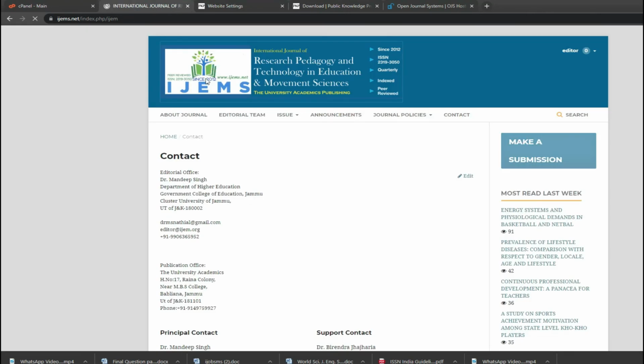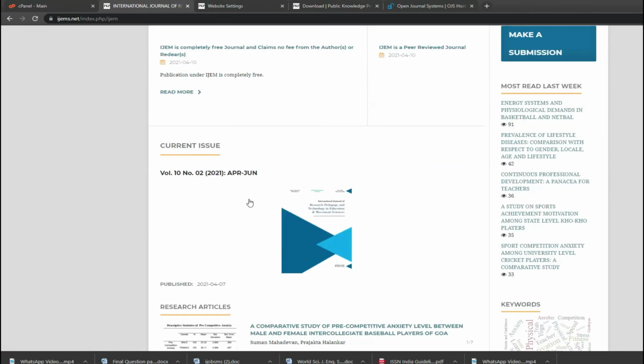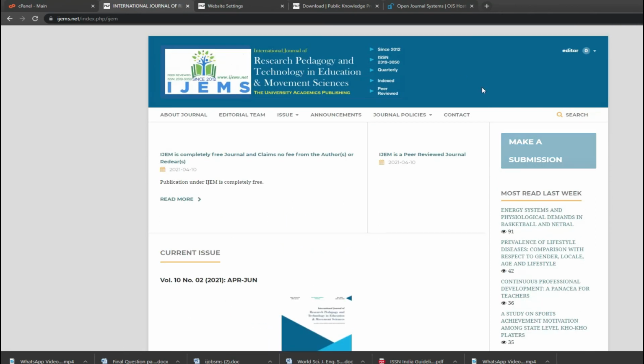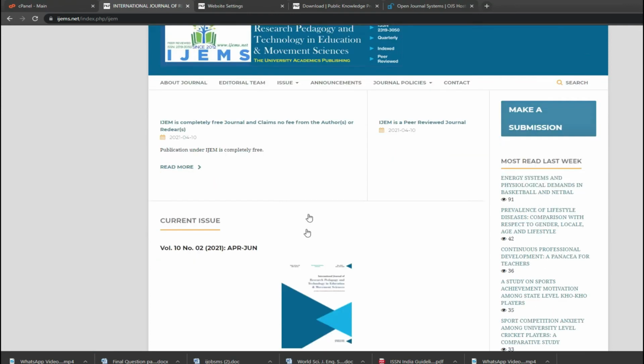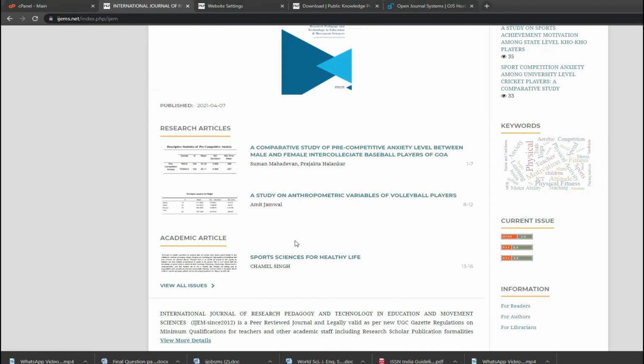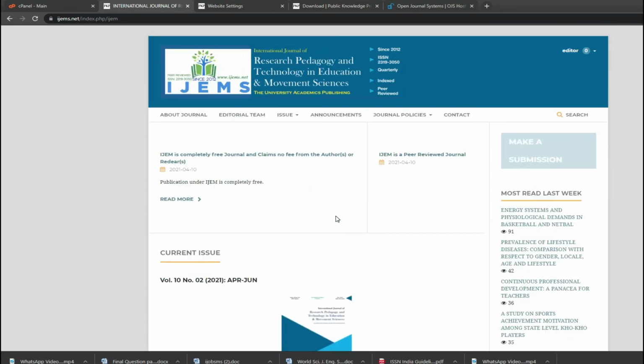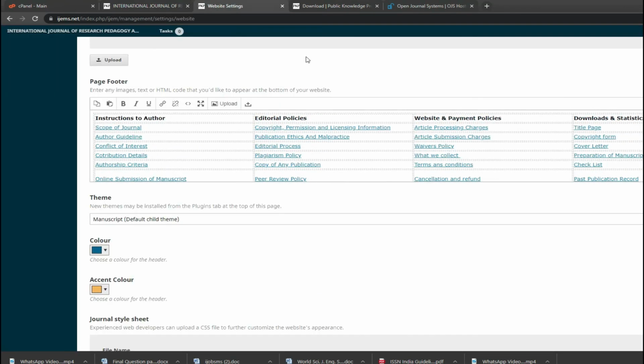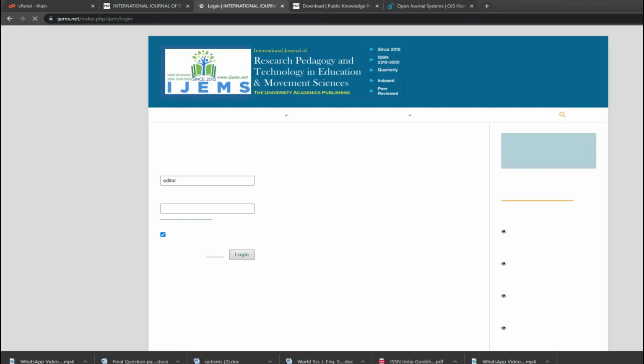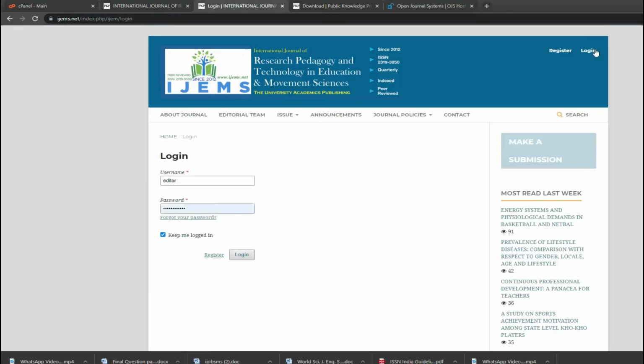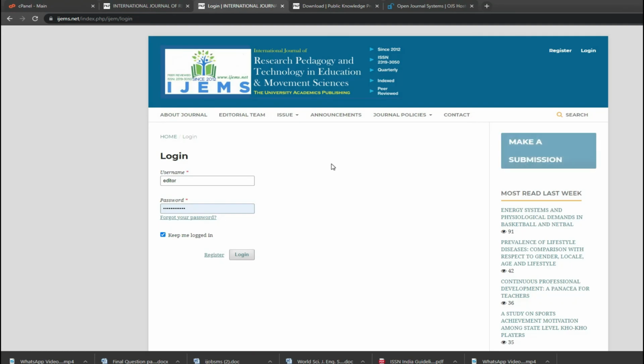The home page will appear in this way, and automatically everything will be shown on the home page. There will be no logo, there will be no submission, no issue, no paper, and nothing else. Then systematically you log in, like I logged out again. Go there, you log in, create your own ID as an administrator, as an admin.